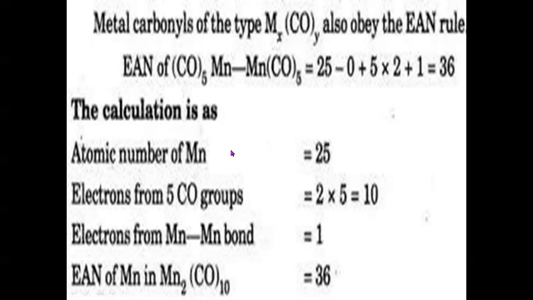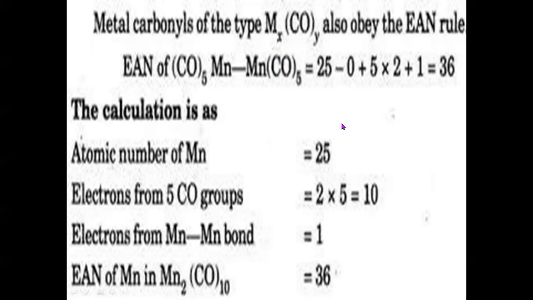So here we have an example in which two manganese atoms are bonded, or there is a metal-metal bond between two manganese atoms. Therefore, Mn, that is manganese, has 25 electrons, which is the atomic number of manganese, minus 0 as the primary valency because the carbonyl group is a neutral one, plus 5 carbonyl molecules acting as 5 ligand molecules.